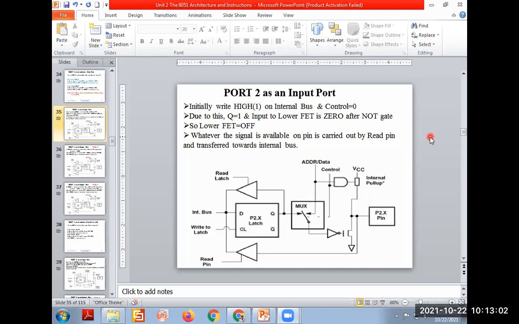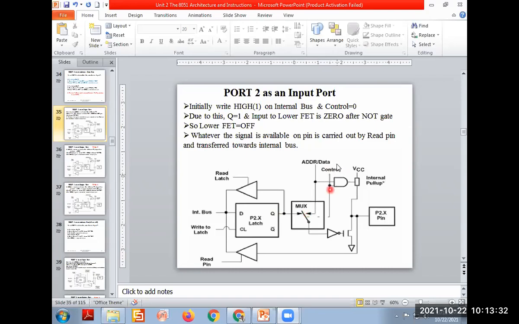So let's understand that we are making the port an input port. And what is the requirement to make the input port? Note, we have to send the high level signal on that port through the internal bus. And when any port is used as input or output, that time this control signal will be 0. If the signal is 0, by default the mux switch will be connected to the output of the flip-flop.